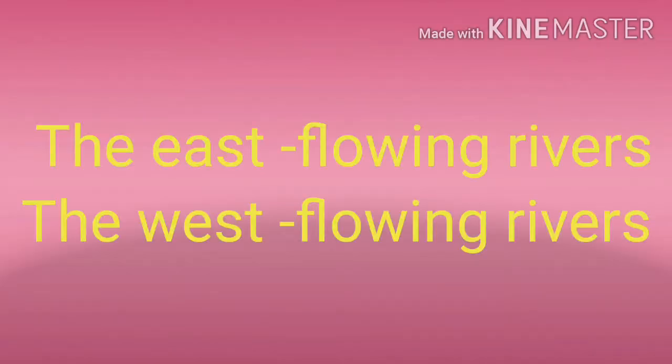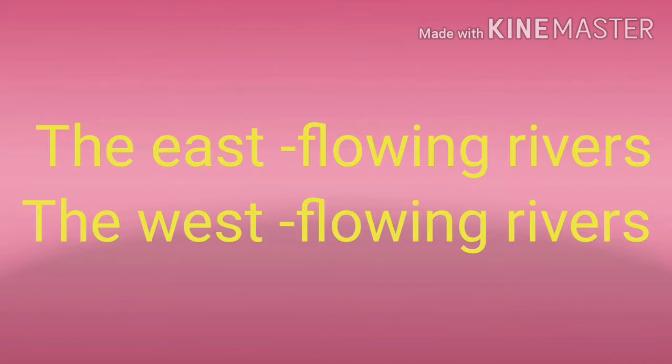Students, the east flowing rivers are the Mahanadi, the Godavari, the Krishna and the Kaveri. These rivers drain into the Bay of Bengal. These rivers form deltas on the east coast. These rivers have developed a large tributary system. Students, river Godavari is the largest peninsular river.